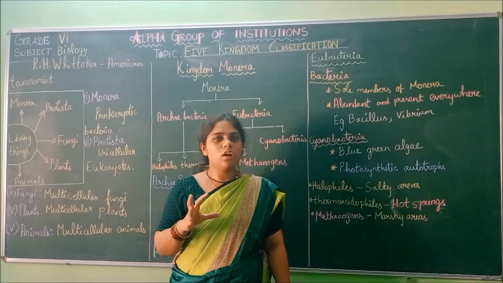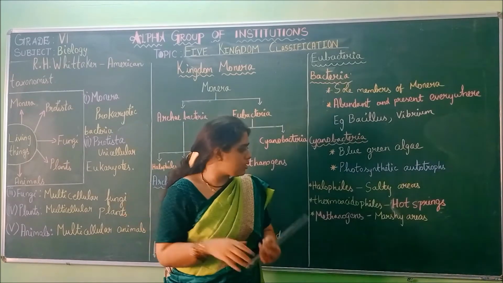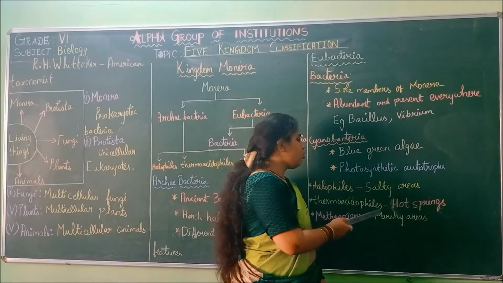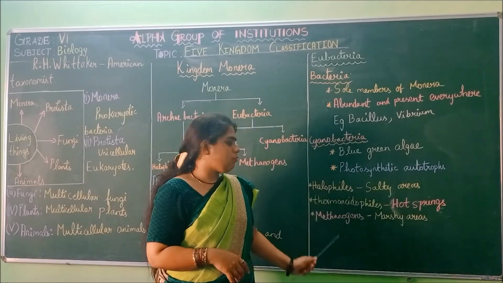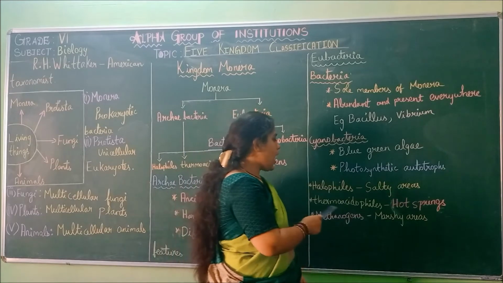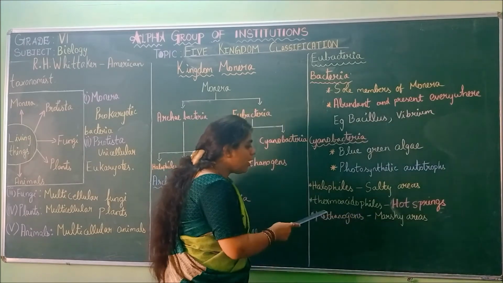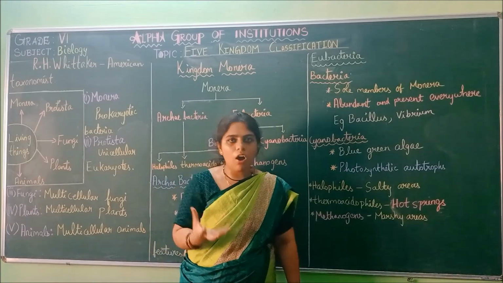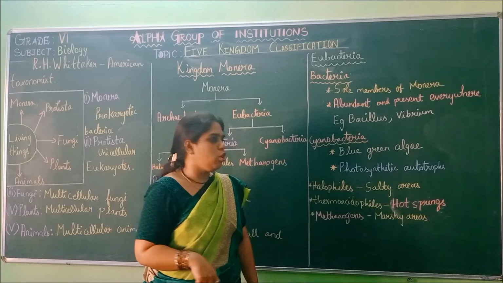That is called hot springs. In those very hot conditions, these thermoacidophiles will survive. Here thermo means hot, heat. That's why they are called thermoacidophiles.